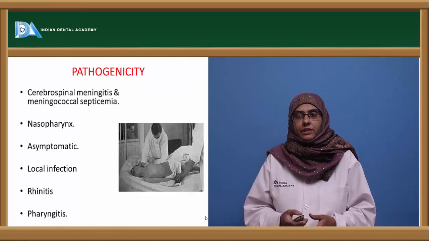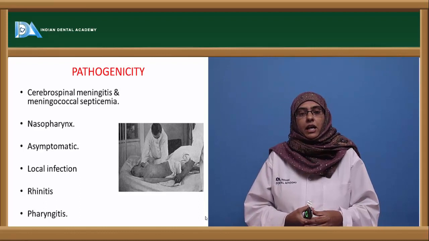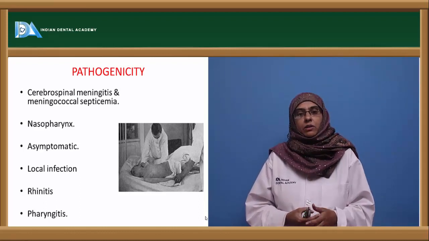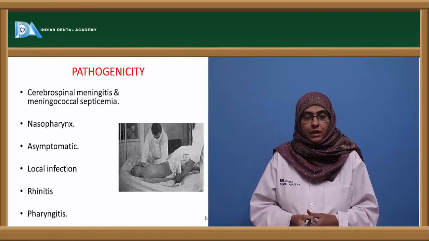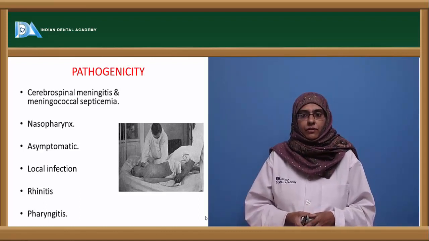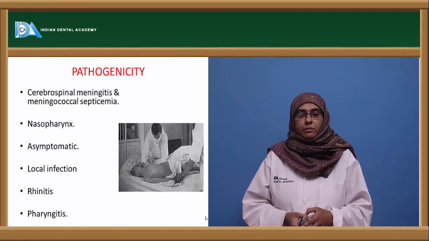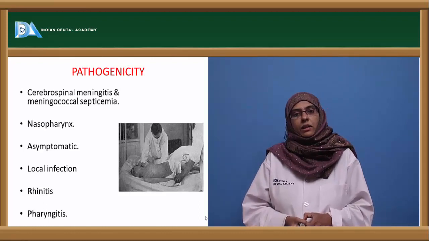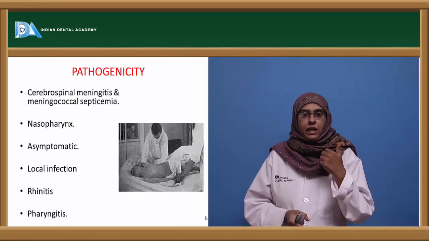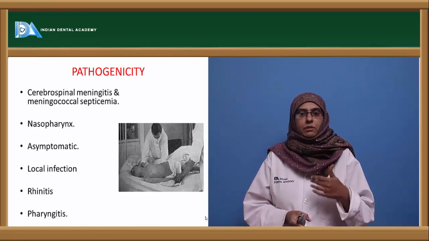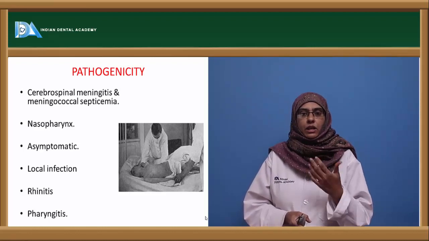to cause infection. Coming to the pathogenicity, how this organism causes infections in humans, the two types of diseases that are caused by this organism are cerebrospinal meningitis and meningococcal septicemia. Usually the organism harbors in the nasopharynx, and they are strict human parasites of the nasopharynx, and asymptomatic carriers can carry this organism. Sometimes the organism causes infection in asymptomatic carriers when the immune system has come down. Otherwise they are only carriers, and they can transmit the infection to another person.